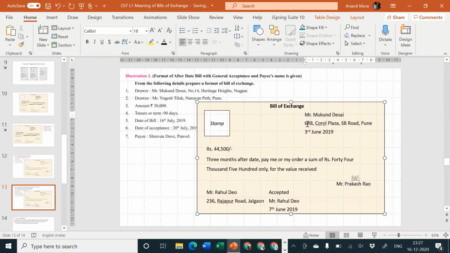Next is his address: number 14 Heritage Heights, Nagpur. The bill is drawn on 16th of July 2019. So I'll write here 16th of July 2019.